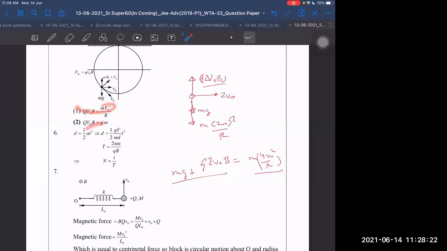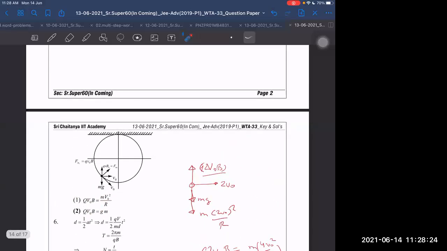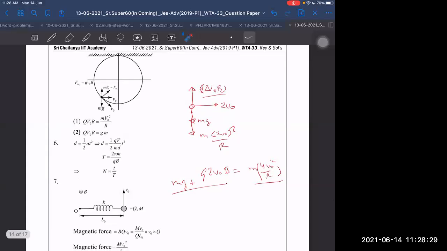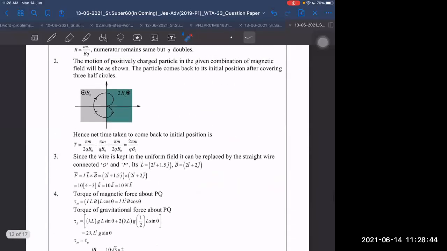Wait, let me think about it. What is it? We add both to 2q v naught b by mv. No, sir, not possible. Qvb. Maybe the wording of the question is not proper, so that's why we are not understanding.